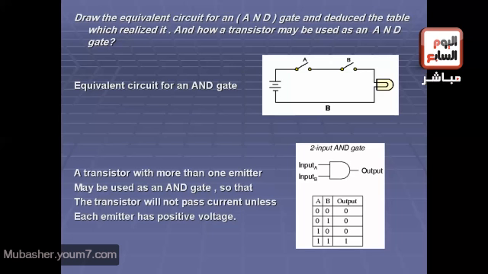The last part of the question: how a transistor may be used as an AND gate. A transistor with more than one emitter may be used as an AND gate so that the transistor will not pass current unless each emitter has positive voltage.